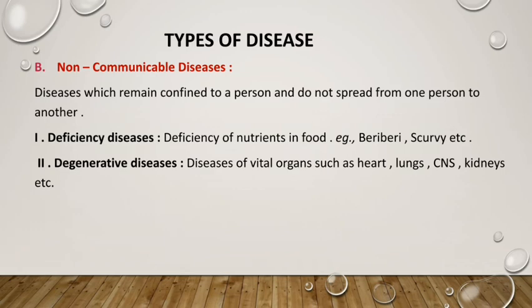isn't it? Similarly, if somebody has a lungs problem, then also it will not spread to you. Similarly, the central nervous system, if somebody's brain is having some problem, then that will not spread to you. Kidney disease, nowadays you'll find that so many people are facing this kind of disease. So this type of disease is non-communicable, it will never spread to you from an infected one, okay.